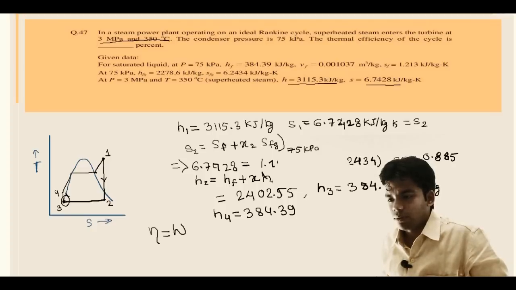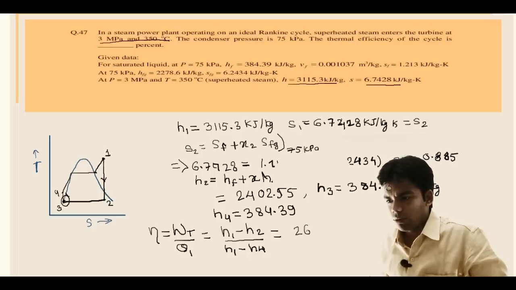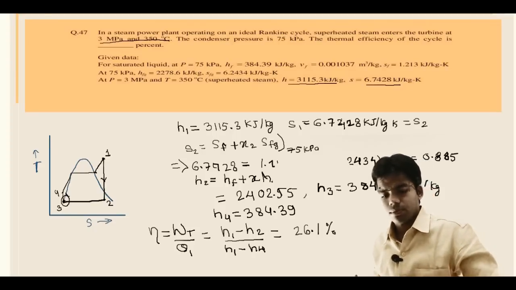Now efficiency will be equal to turbine work upon Q1. Turbine work is nothing but H1 minus H2. Q1 is nothing but H1 minus H4. Just put all the values H1, H2 and H4, and you will get the efficiency as 26.1%. That's it, answer. Next question.